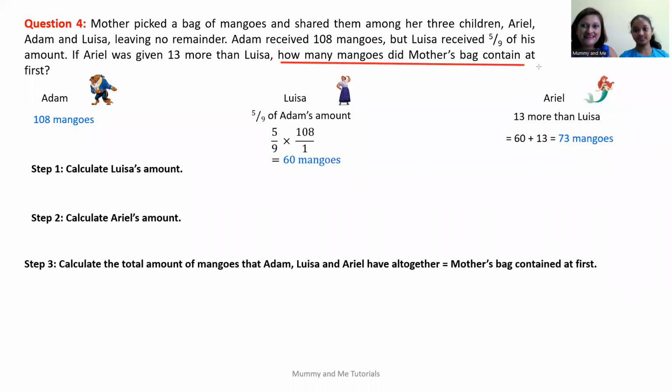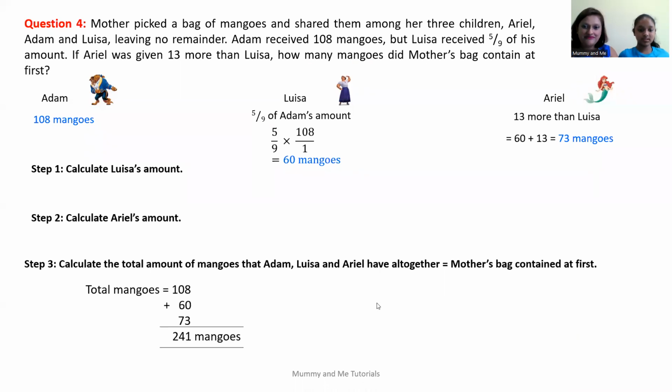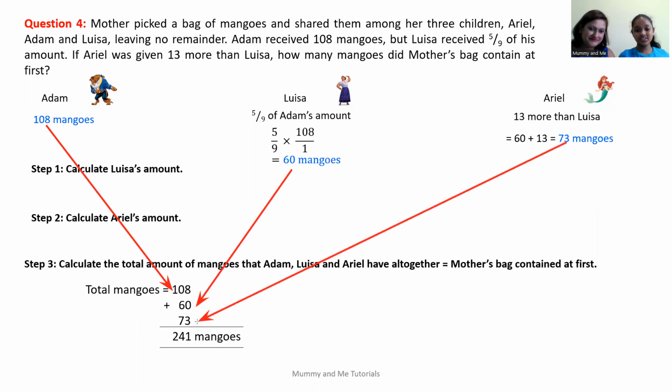Okay, so we have 108 mangoes given to Adam, plus 60 given to Louisa, plus 73 given to Ariel. When we add these numbers up, we get 241 mangoes that mother's bag contained at first.